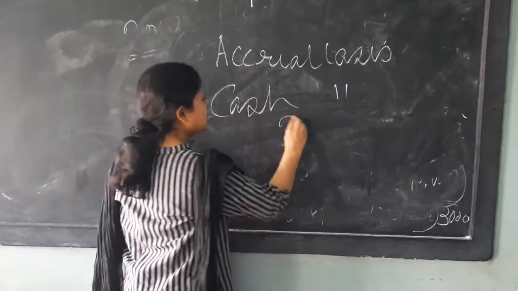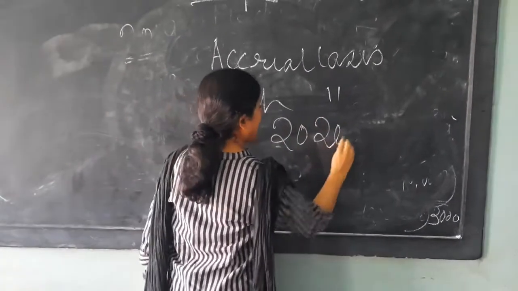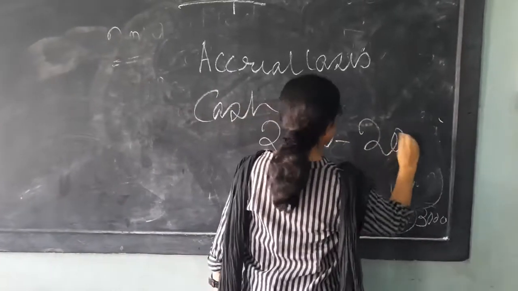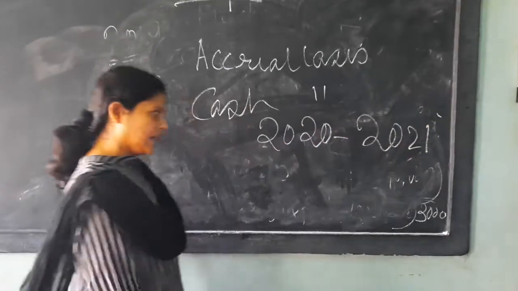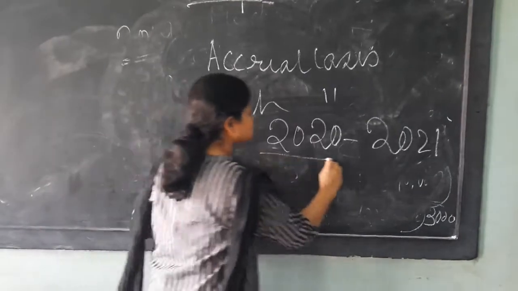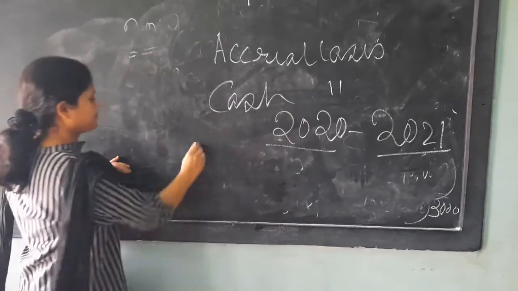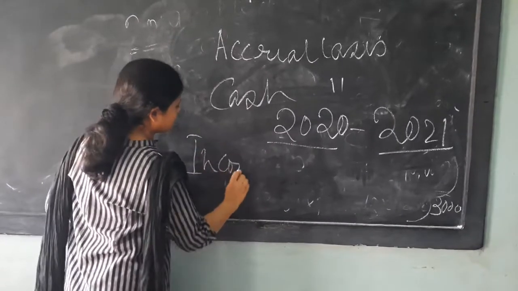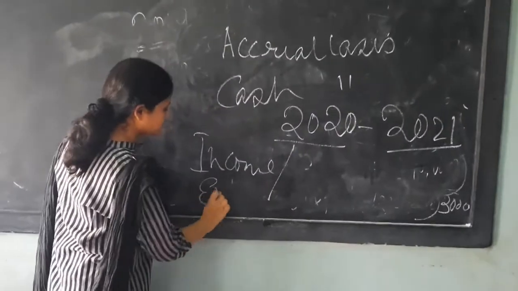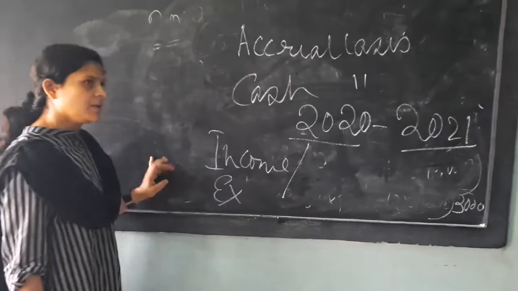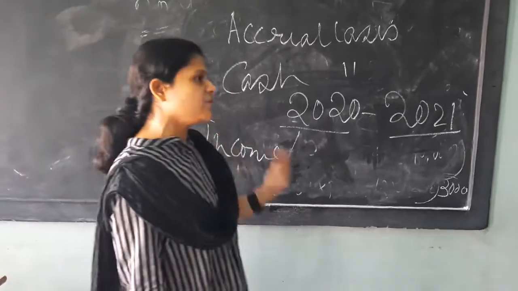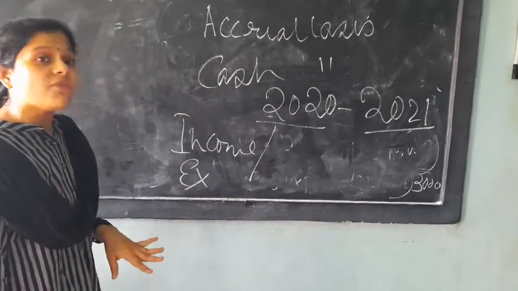If 2020-2021 is my financial year, then in this financial year I can take the income and expenditure of any year. Means it can be of the previous year or of the upcoming year.